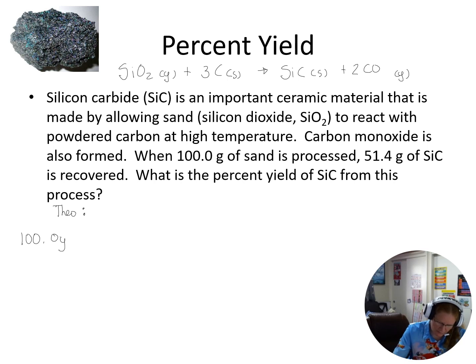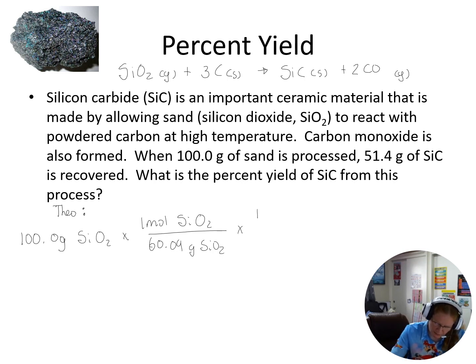All right, so we're going to get 100 grams of silicon dioxide. Our molar mass is 60.09 grams for that 1 mole.